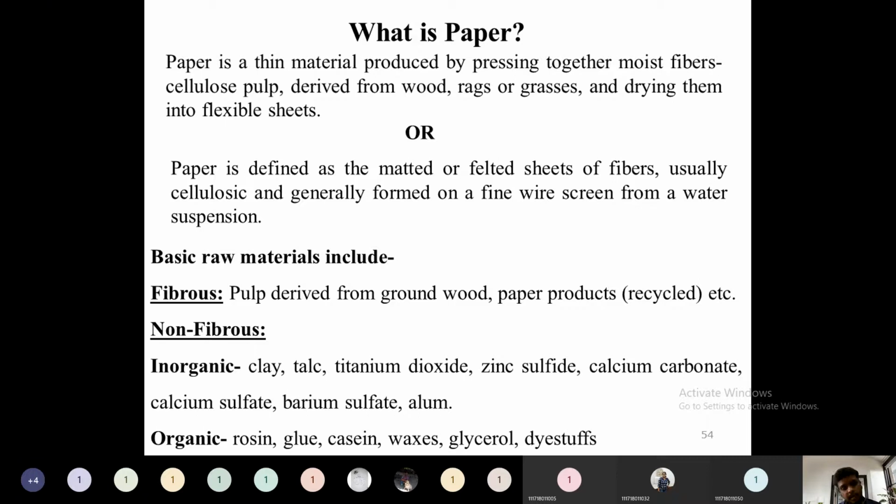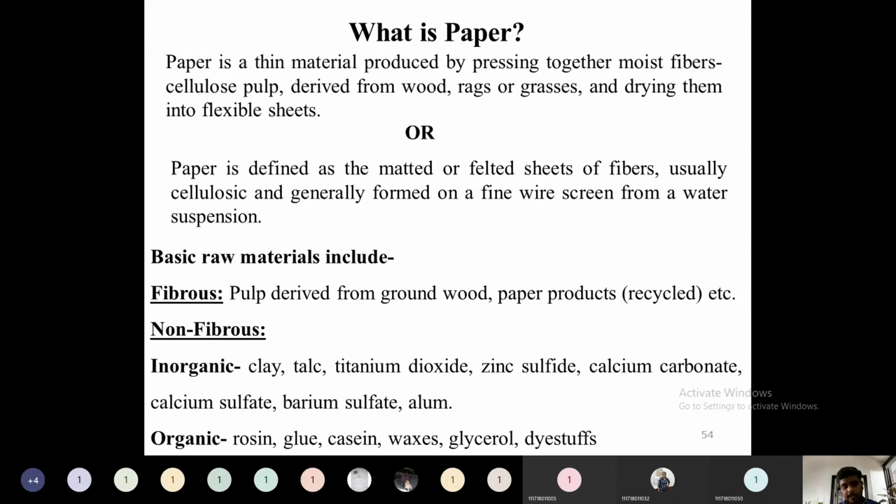Among these, the inorganic raw materials are clay, talc, titanium oxide, zinc sulfide, calcium carbonate, calcium sulfate, barium sulfate, alum. These components are used as fillers or additives in order to obtain a glazing structure and white structure for the paper. Then other organic materials like rosin, glue, casein, wax, glycerol, dyestuffs for coloring, etc. These form the basic raw materials for the paper industry.